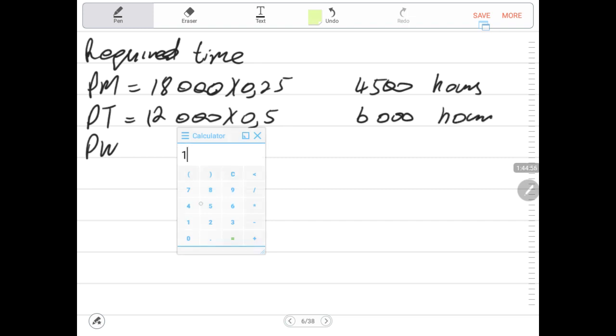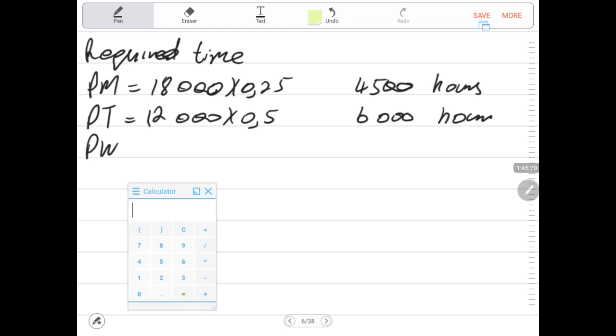If you want, you could have said 18,000 units times 15. That will give you 270,000 minutes, which is equal to 4,500 hours. So if you say 4,500 times 60, that will give you 270,000 minutes. So either way, converting either side, you get the same numbers and the same decision.